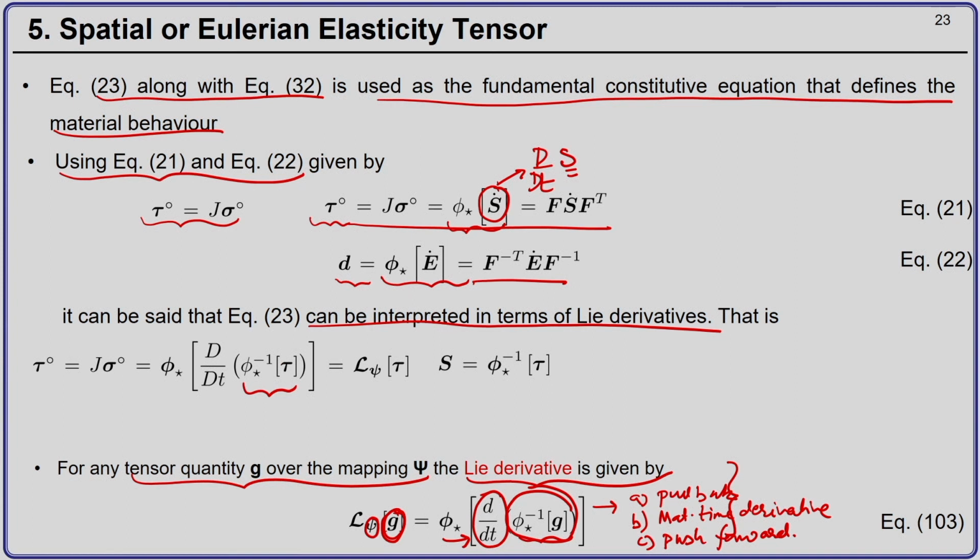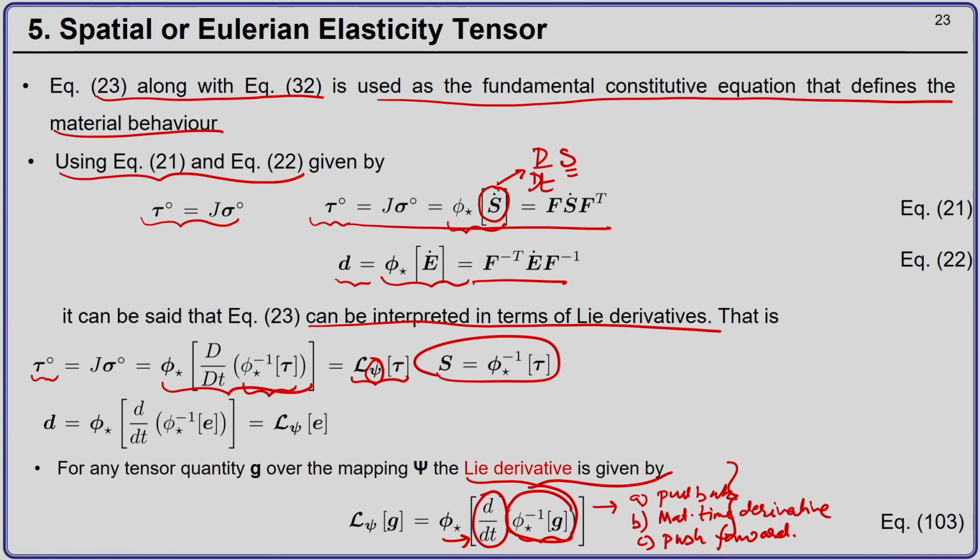If you look closely, this expression over here matches well with our definition of Lie derivative. So, the Truesdell rate of the Kirchhoff stress tensor is nothing but the Lie derivative of the Kirchhoff stress over the mapping psi, where this expression has been used.